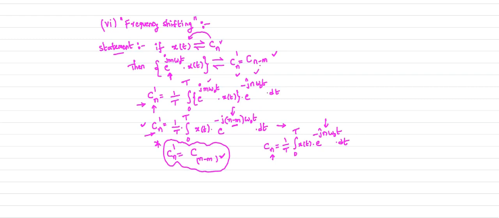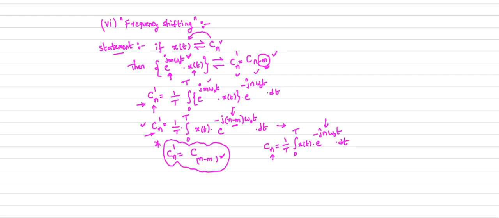Now Cn minus m, that means there is a shift in its frequency. Cn minus m is nothing but the shift in the frequency operation. To get this shift, minus m, we need to multiply our input signal by this factor.